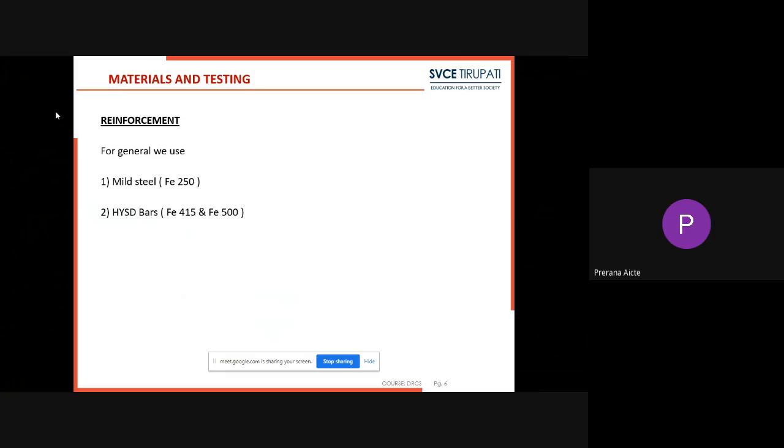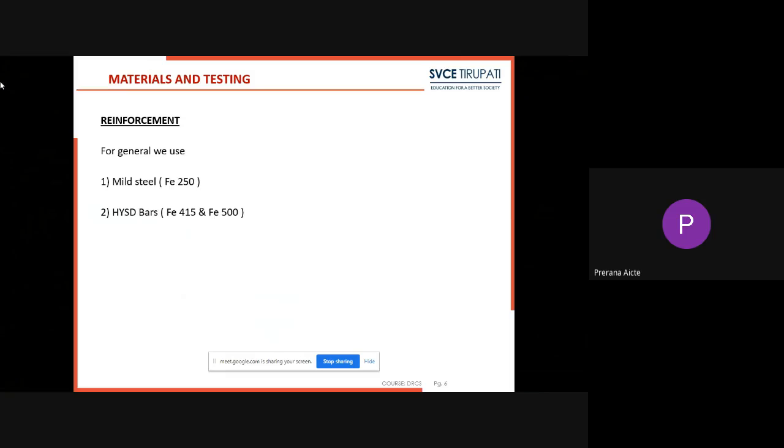Reinforcement. Which type of reinforcement do we use for general construction purpose? We use mild steel and HYSD bars. HYSD bars are nothing but high yield strength deformed bars. Mild steel bars are generally called Fe250 bars, and that is the yield strength of the steel. HYSD bars are of two types: Fe415 steel and Fe500 steel.